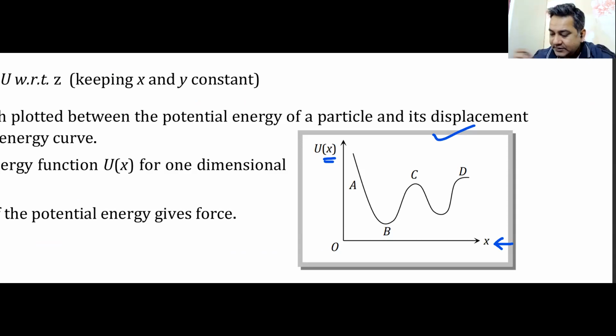Now you can see some points here, and they have drawn a random, very typical curve. But let's not concentrate on the curve. Let us see the important points. As you can see, point A, B, C, and I'll just name this point as E, point D. These are some points that are drawn on this particular curve. I hope that you have drawn this curve, because today's class will be based basically on this curve, to understand what the points are and the significance of those points, and which point represents what and which region represents what.